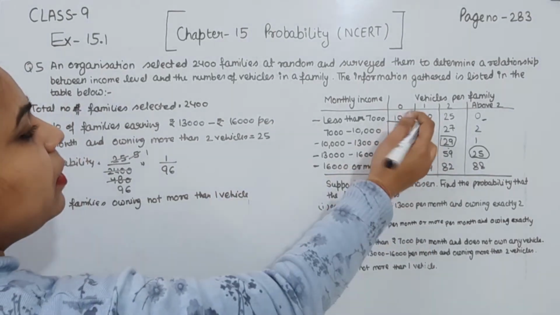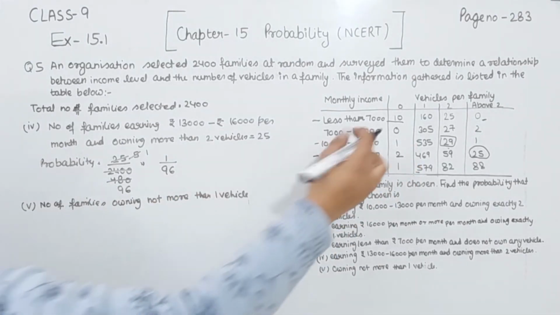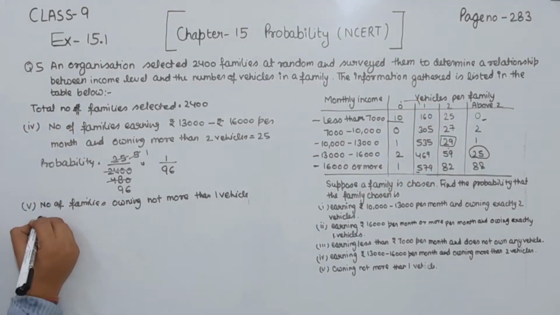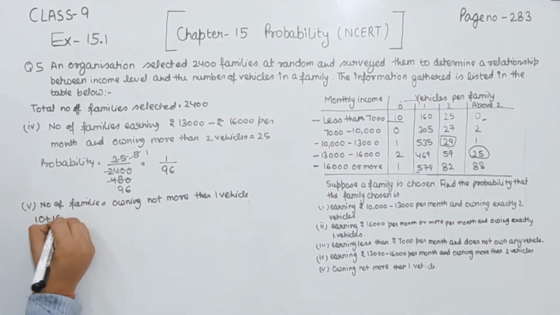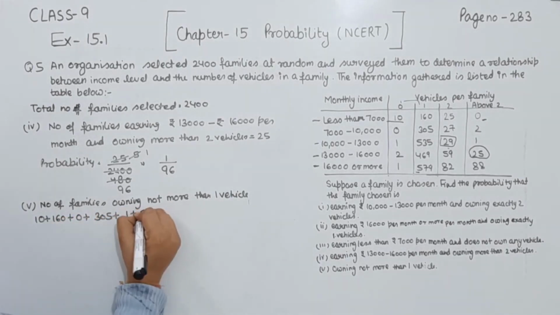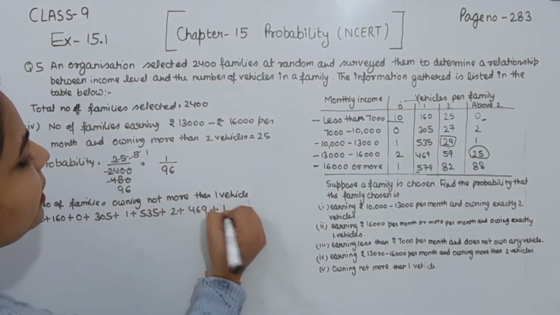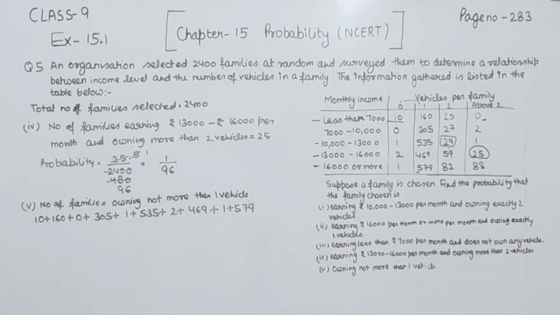This is the section we have. First of all, we add both of them. So 10 plus 160 plus 0 plus 305 plus 1 plus 535 plus 2 plus 469 plus 1 plus 579. Now we add this one, and we get 2062. This is the total number of families owning not more than 1 vehicle.